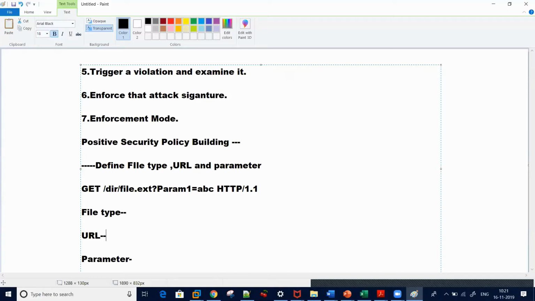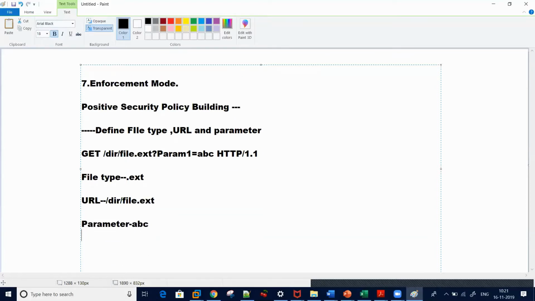Yes, the file type is your extension, .txt, file.txt, right? And the URL, your URL here, file is your directory, the URL is this one, everything before the question mark. And the parameter is what comes after the question mark. Okay, cool.